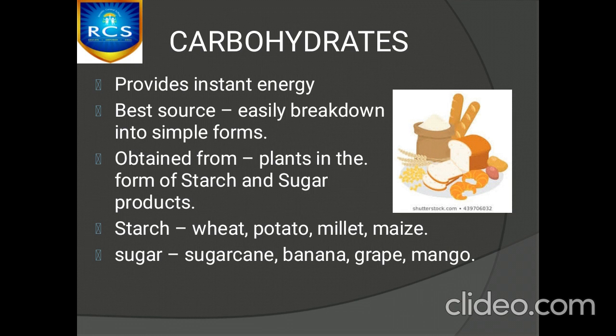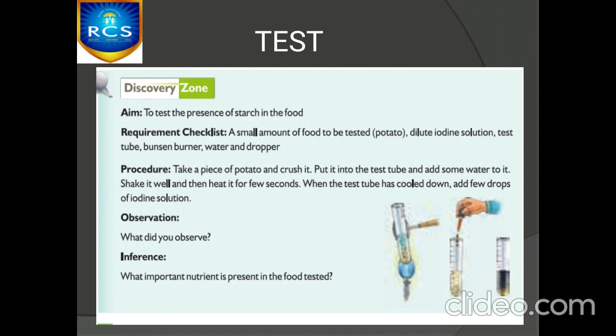Okay, how can we test for carbohydrate, children? We have to crush the food item which has to be tested and then shake it well with a little amount of water in a test tube. Then we have to add 2 to 3 drops of iodine solution. Then we have to heat it for a few seconds. Let it cool down completely. After that, you can observe that the resultant solution will be in bluish black color. This represents the presence of carbohydrate in that particular food.